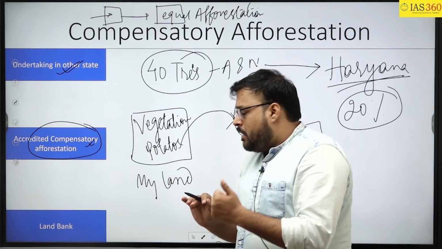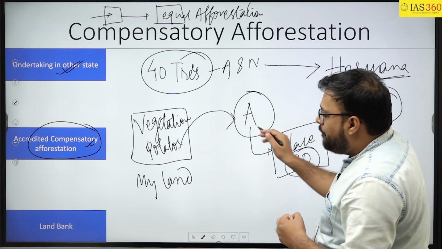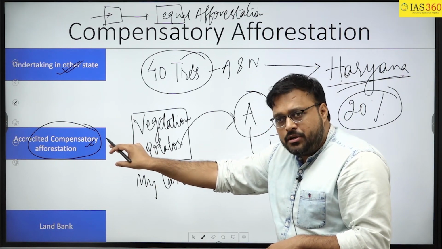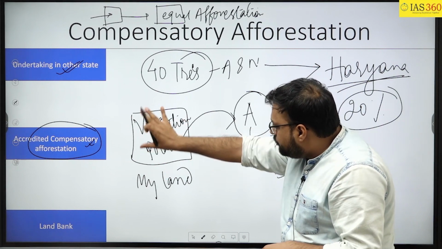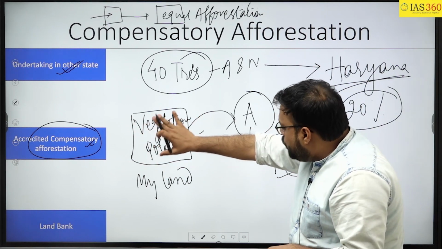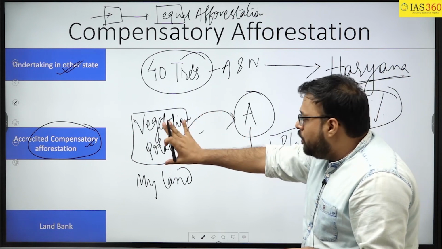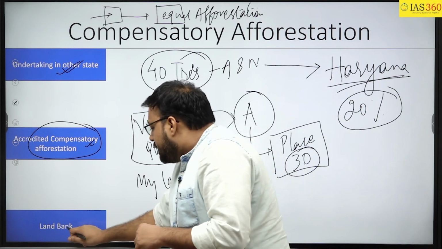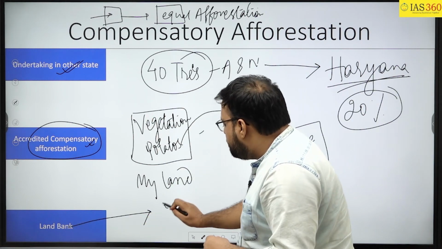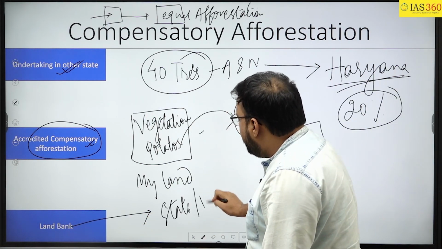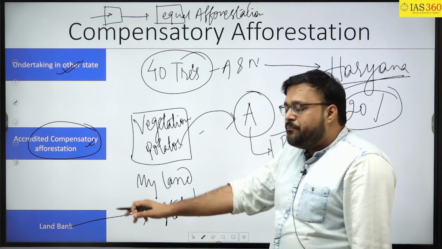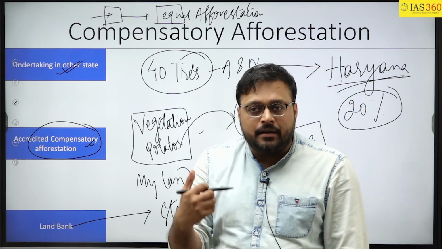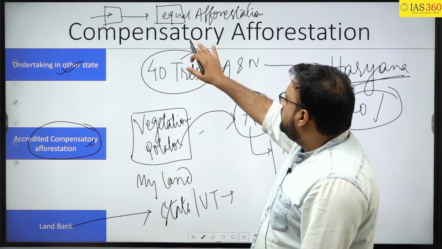Earlier, what was the case? That if you cut 30 trees, you will have to plant 30 trees. But now under the accredited compensatory afforestation, if someone is producing something on his or her land, and if you are purchasing that product, then also it will be considered as compensatory afforestation. The third is, as per the new rule, state and union territory have been permitted to have the land bank of the forest land. Clear? These are the three things.